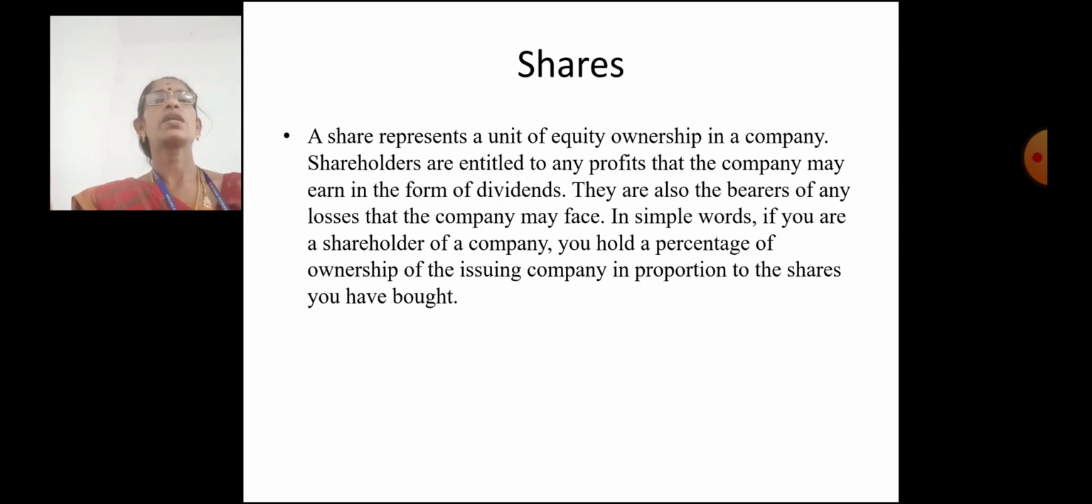Shares. A share represents a unit of equity ownership in a company. Shareholders are entitled to any profits that a company may earn in the form of dividends. They are also bearers of any loss that a company may face. In simple words, if you are a shareholder of a company, you hold a percentage of ownership of the issuing company in proportion to the shares you have bought.